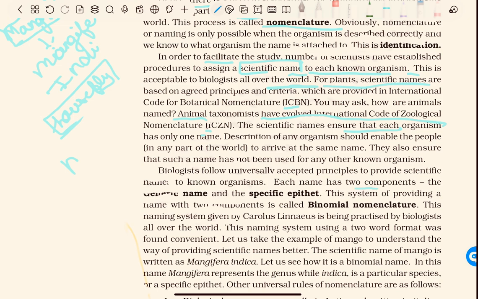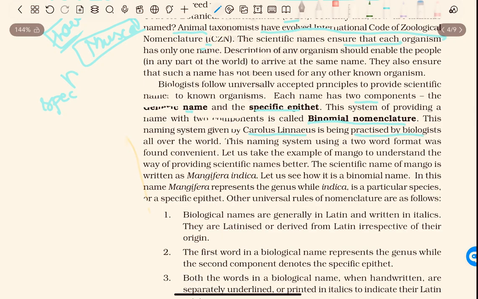Each name has two components, the generic name and the specific epithet. One says that species, like in Musca domestica, the species name is domestica and the generic name is Musca. We will study it further. This system of providing a name with two components is called binomial nomenclature. This naming system given by Carolus Linnaeus is being practiced by biologists all over the world. This naming system using two components was found convenient.